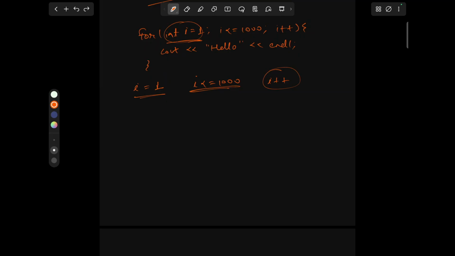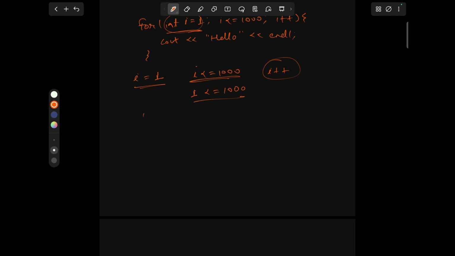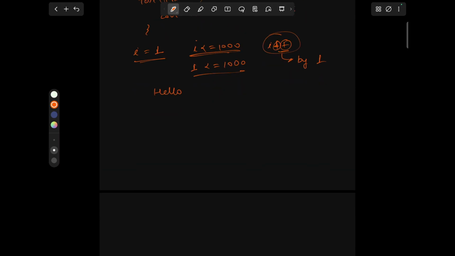Initially we have i equals 1, then it will check the condition: is 1 less than or equal to 1,000? The condition is true, so it will execute this block and print hello. After printing hello, it will increase the value of i by 1. This is our post increment operator which increases our value by 1. So now the value of i becomes 2. Now again it checks the condition: 2 is less than or equal to 1,000. True, so it will print hello again, then increment again, and i will become 3.